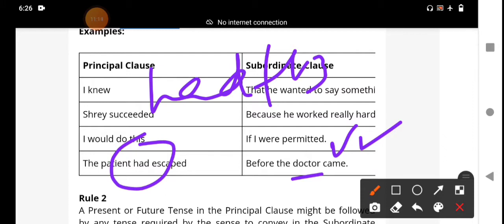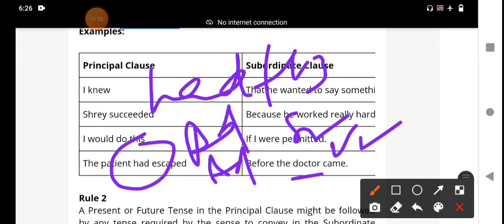This is the grammar rule. That means both are past tense. This one is the past perfect, this one is the simple past tense. This is the first rule. All the students should know the first rule. If the main clause is in the past tense, a subordinate clause or a dependent clause also must be in the past tense. A dependent clause may be an adjective clause or adverb clause. These are all, because it is an adverb clause of reason. It is an adverb clause of condition. Next, it is also an adverb clause of time.